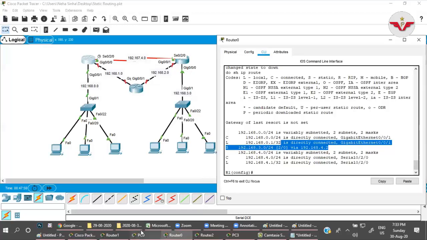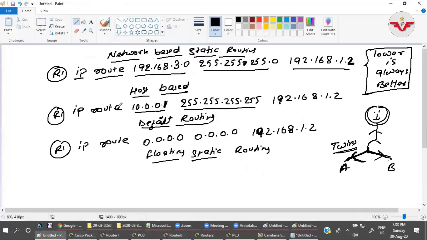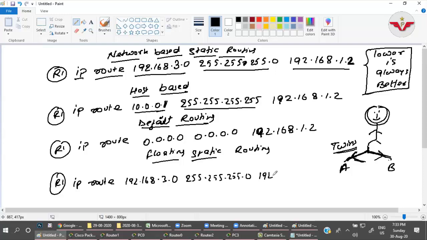So we are done with this. Let me write this command as well. For floating routing on R1, you have to give the IP route 192.168.3.0 network, subnet 255.255.255.0, and the next hop will be 192.168.1.2 with administrative distance 2.